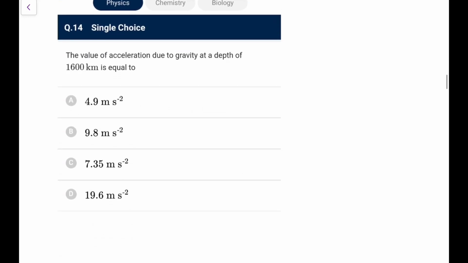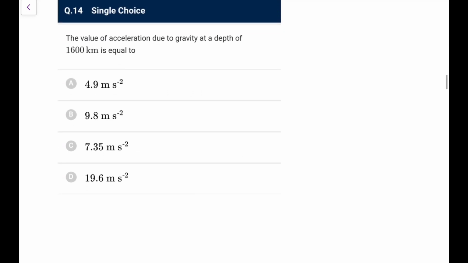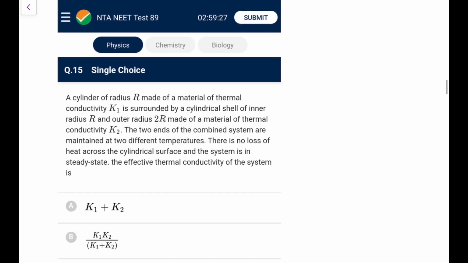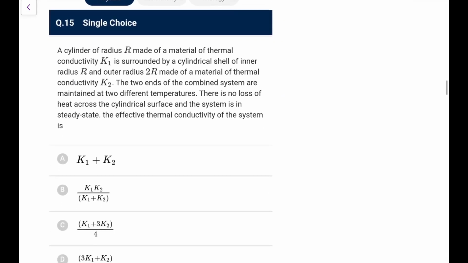Next, the value of acceleration due to gravity at a depth of 1600 kilometers. What I can directly recollect is that inside the earth, g varies linearly. At capital R it was g at the surface, and a depth of 1600 kilometers means the distance from the center is going to be 3R by 4. Because it is 3 by 4, this value will also be 3 by 4, that is 3g by 4, so about 7.35 if you take g as 9.8. So directly you can do it from that proportionality. Otherwise you have those formulas, you can try that out.